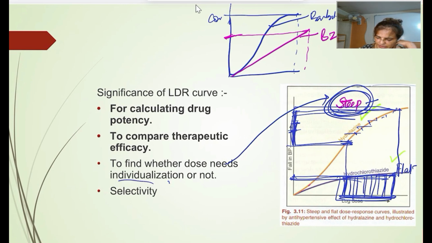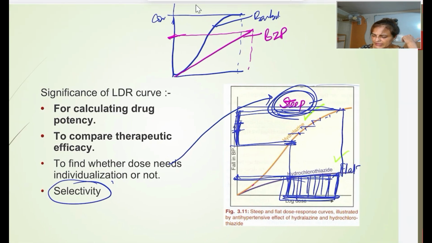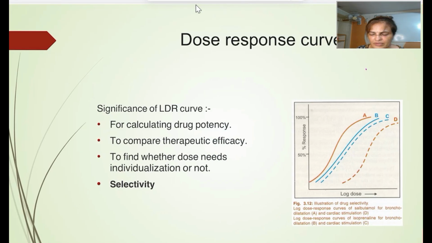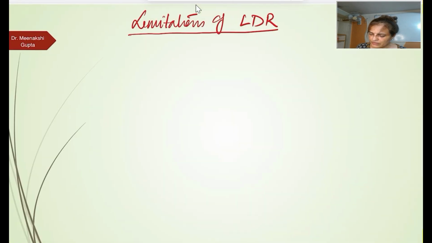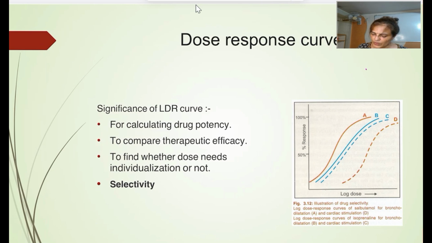Now another fourth one is selectivity. So what do you mean by selectivity? There is another graph here. The two drugs we have chosen. So two drugs कौन सी है? One is this yellow color. This one is for the salbutamol, whereas this blue color is for the isoprenaline. So two drugs have been taken showing the two effects.